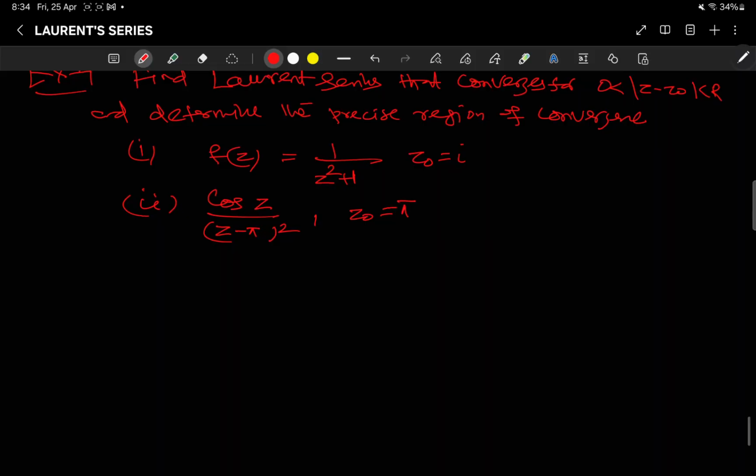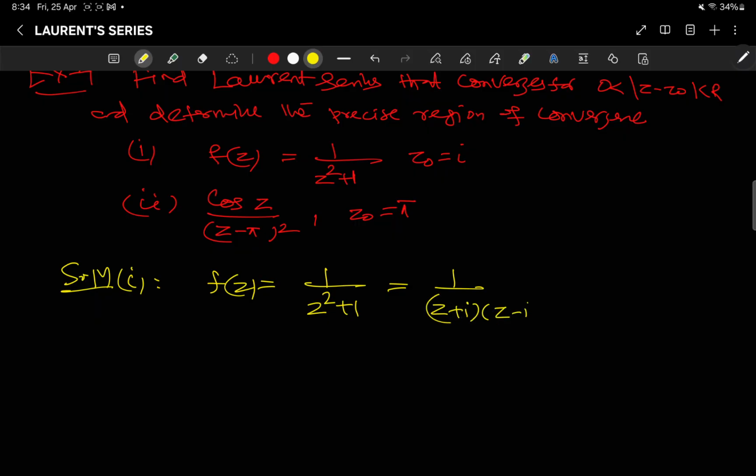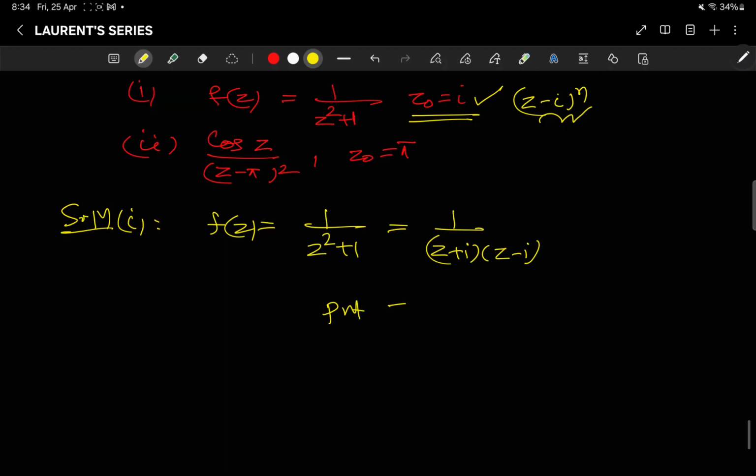Now coming to example 4, solution 1. Here f(z) is equal to 1 by z square plus 1. You will write it as 1 by (z plus i) into (z minus i). We need it in the power of (z minus z0) to the power n. I need this power, so I put z minus i is equal to u, which implies z is equal to u plus i.